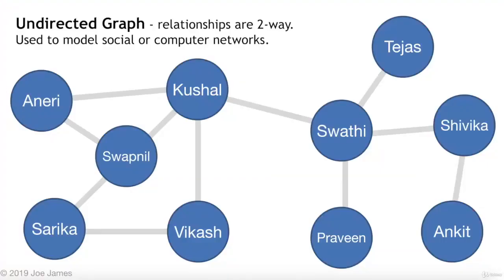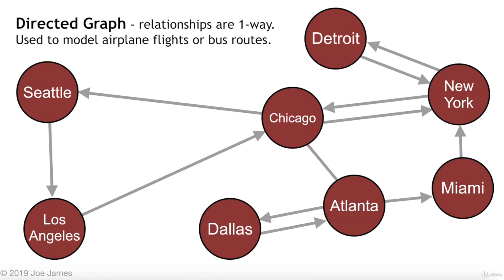Now another type of graph is a directed graph. If you wanted to model, for instance, airplane flights between cities, in some cases there may be a one-way flight or even a round-trip flight, but each leg of that flight is going to be represented by an arrow, in other words, which direction it's going. If you have a flight going from Chicago to Seattle, it doesn't necessarily have a return flight. So the best way to model this is using a directed graph, which shows a one-way relationship.